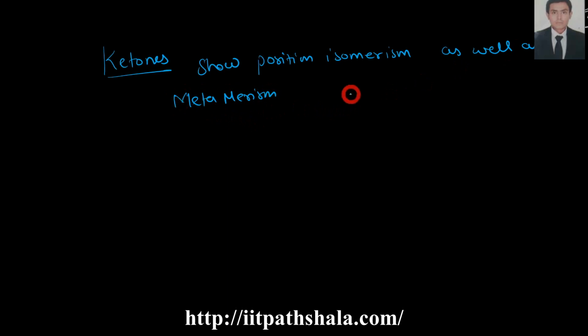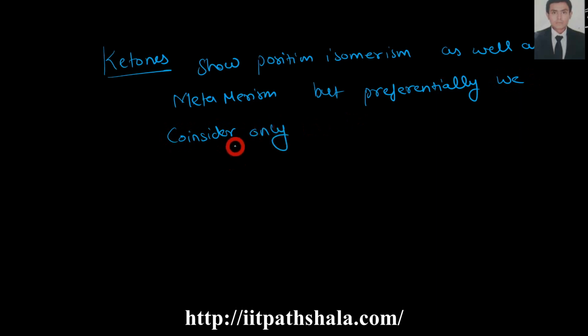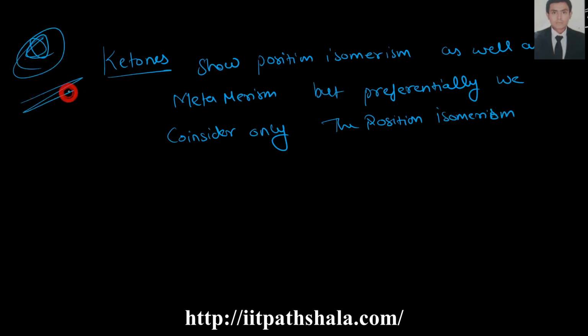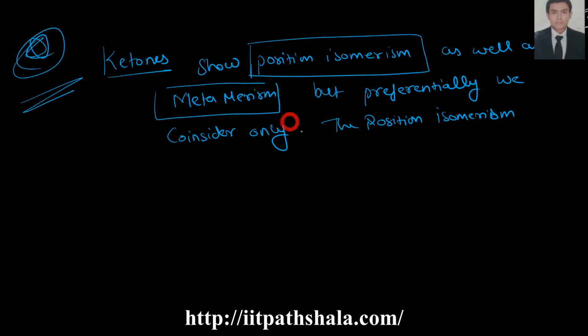Ketones can show both, but preferentially we consider only the position isomerism. So for the case of ketones, it can show position as well as metamerism, but preferentially we take position isomerism, so you have to take care of this.